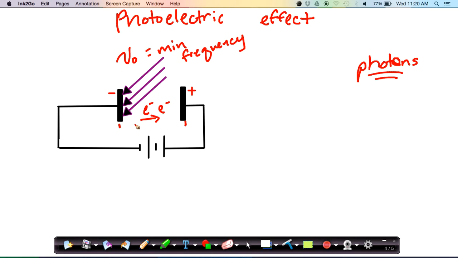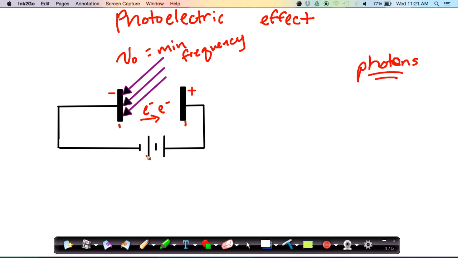Furthermore, wave theory would predict that more intense light would increase the energy of the ejected electrons. So that would mean that if we brightened the light, turned up the intensity of the light, these ejected electrons would move at a higher speed. They would have more kinetic energy.